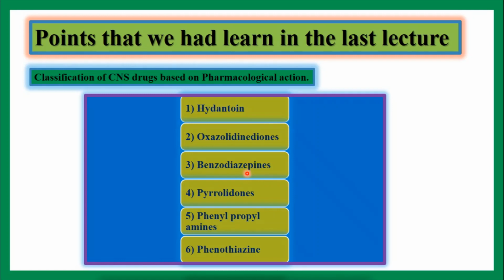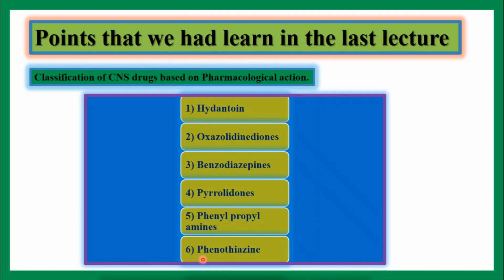And the next class is phenylpropylamine. Under this class, we have taken the example of amphetamine. Amphetamine is used for the treatment of alcoholism and narcolepsy. The side effect of amphetamine is that after prolonged use, it causes a psychotic state of suspicion and paranoia.